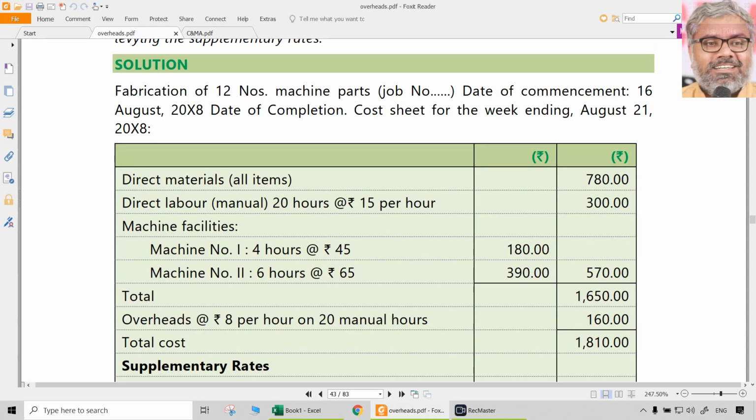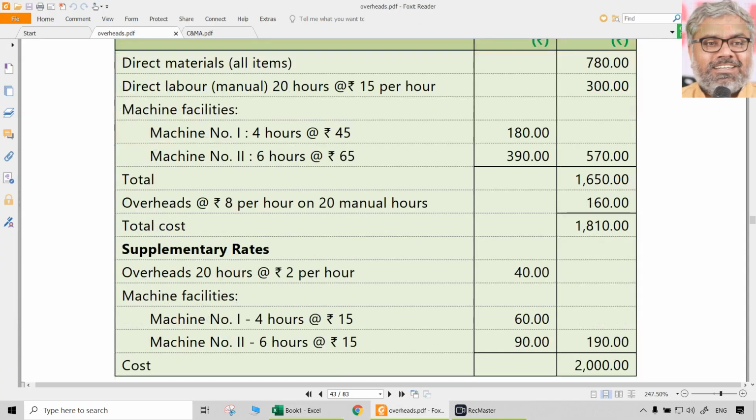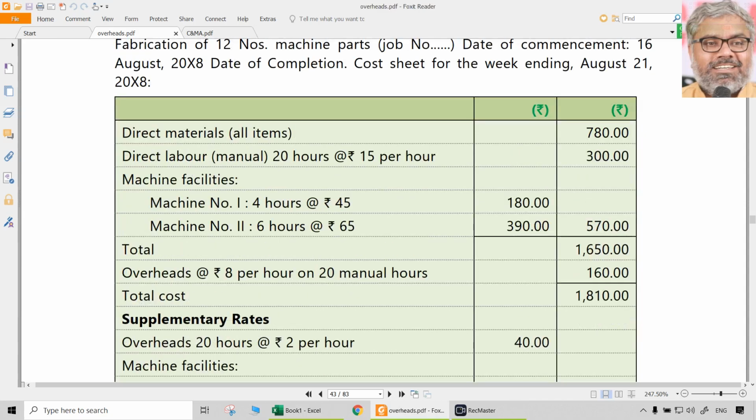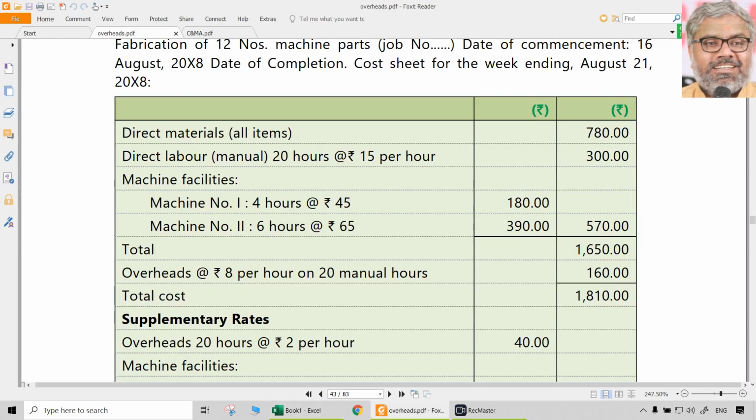Simple. How many labor hours are worked on this particular job? 20 hours. What is the supplementary rate? We know that, 2 rupees. That means 40 rupees should be added. That's what it is. And how many hours of machine number 1 happened? 4 hours. So 4 into the supplementary rate for machine number 1, which is 15 rupees. Right?